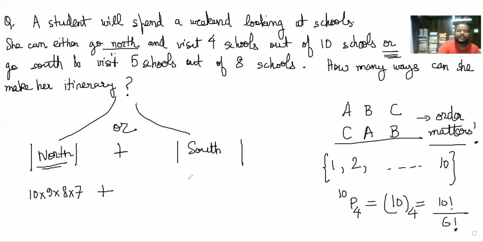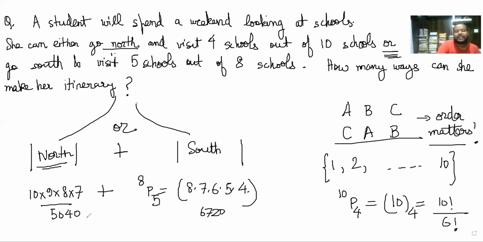Plus, similarly, for the south, she has to do 8P5, right? So that is 8 factorial by 3 factorial. So that is equal to 8 into 7 into 6 into 5 into 4, right? And the value of this is 6,720 and the value of this is 5,040. And eventually now you'll add up and you'll get basically 11,760 different itineraries can be planned here.